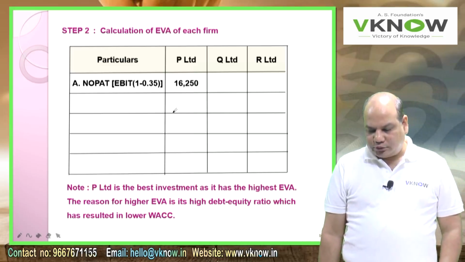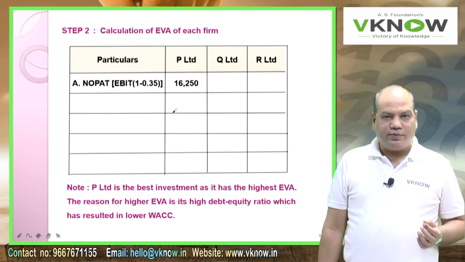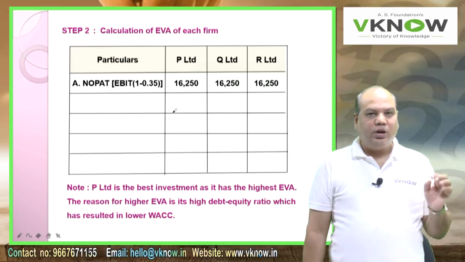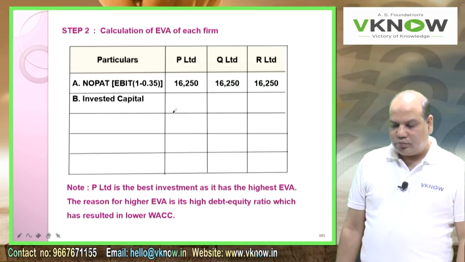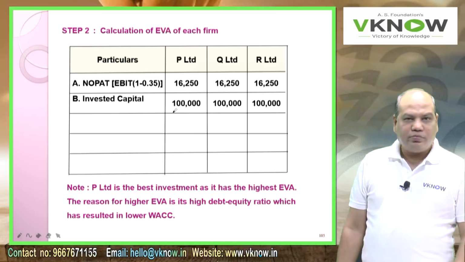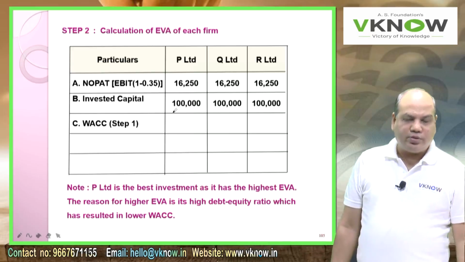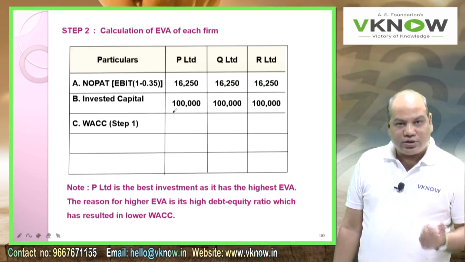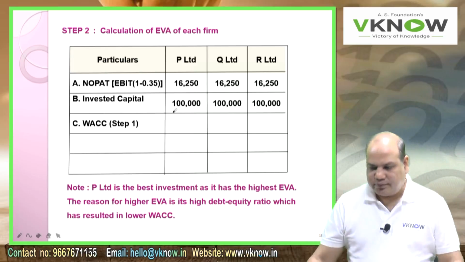Take the EBIT, which is 25,000, into 0.65, 16,250. It will be same for all the 3 companies because their EBITs are same, tax rate is same. Point B, invested capital, same for all the 3 firms. All the 3 firms are similar. Internally, their debt equity ratio is different. Total amount of capital invested is 1 lakh. WACC, step number 1.